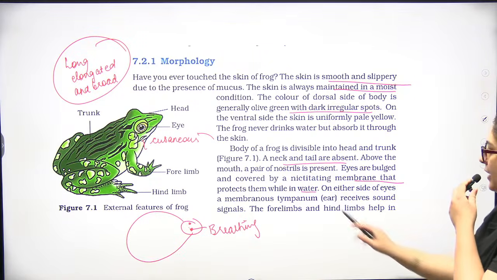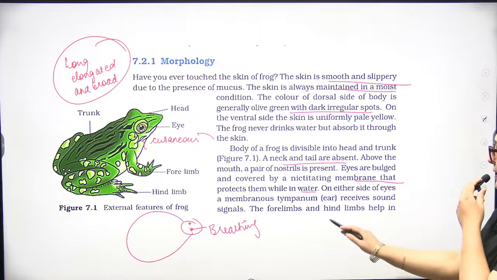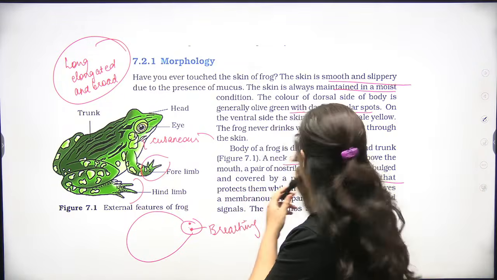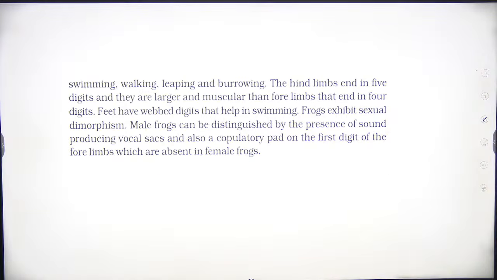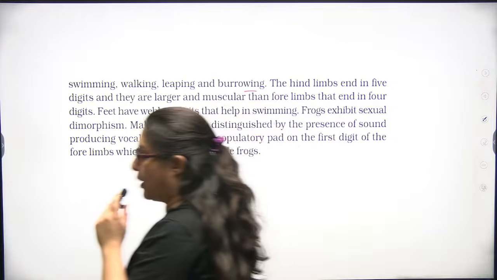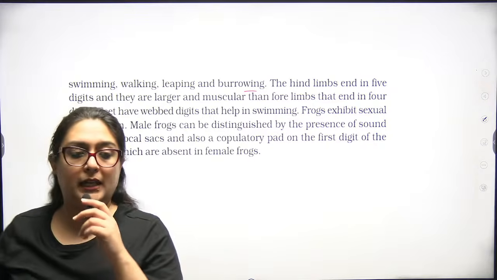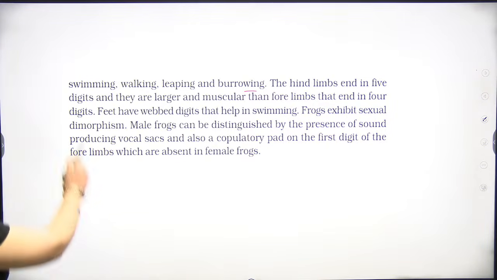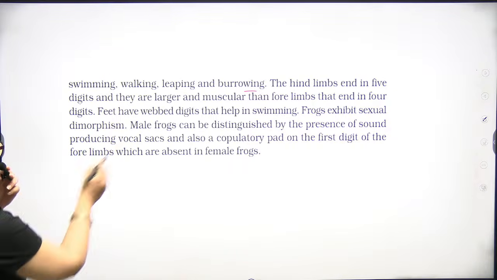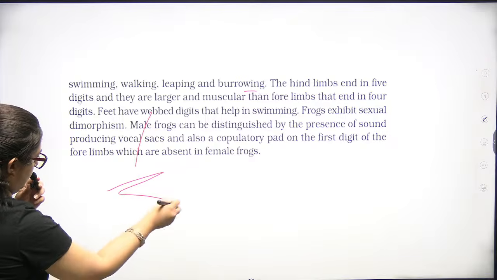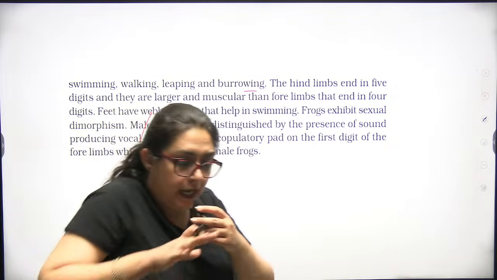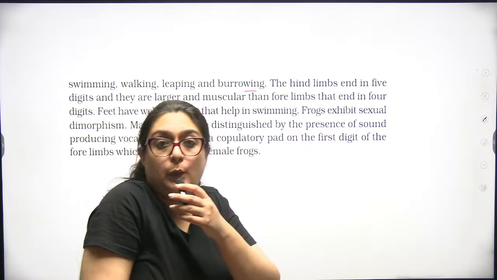On either side of the eye, the tympanum receives sound signals. Forelimb and hind limb are used for swimming, walking, leaping and burrowing. Burrowing means gadda khodna. The hind limbs end in 5 digits and are larger and more muscular than the forelimbs, which end in 4 digits. Feet are webbed digits like this, to adhere to the substratum very well.